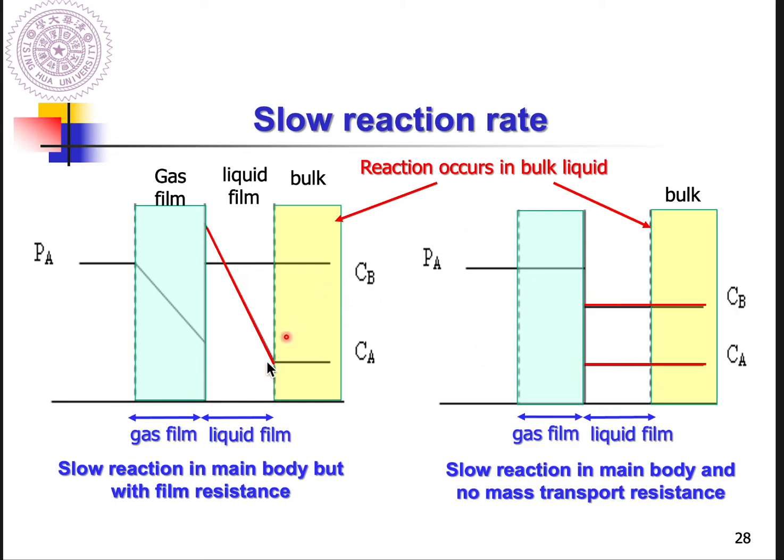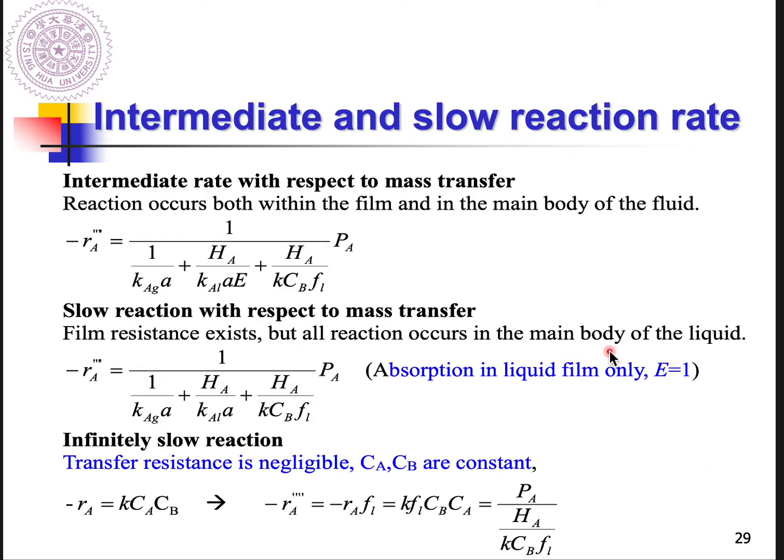And the difference between these cases is: do we need to consider the transport coefficient in the film layer or not? For this case, we need to consider the transport resistance in gas film and liquid film, so you can observe the concentration drop as a function of location in the film layer. But in this case, transport is very fast compared to reaction, so you don't need to consider the resistance in the film layer. So that's the only difference.